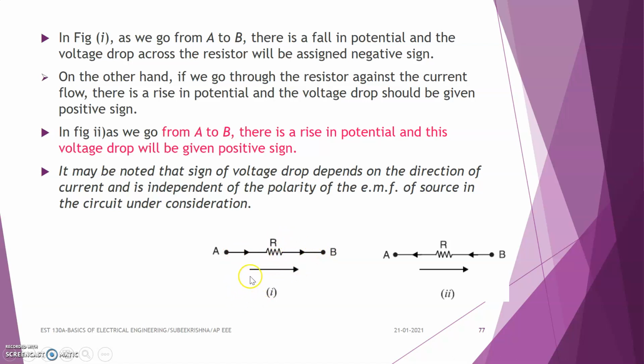Here the direction of the current flow through this resistor is in the same direction as our analysis, so we take this voltage drop as negative. If the current flows in the opposite direction, we take the voltage drop with a positive sign. So here we are analyzing the circuit in this direction, and the current is in the same direction, so the voltage drop is negative.